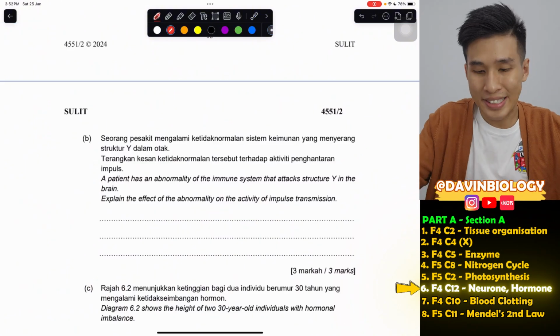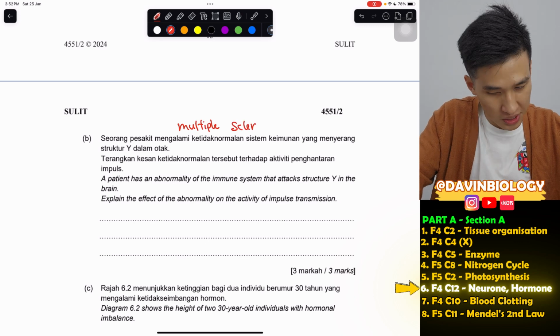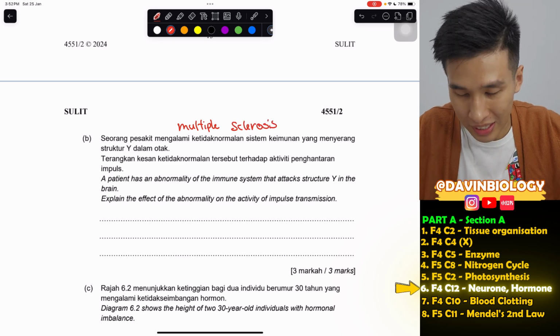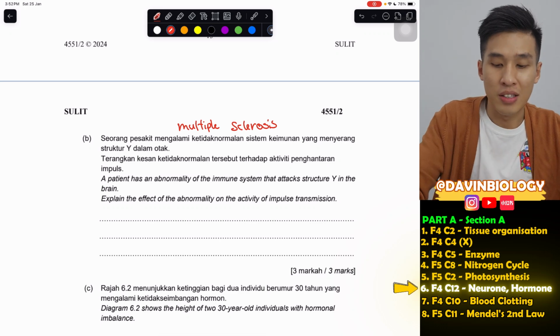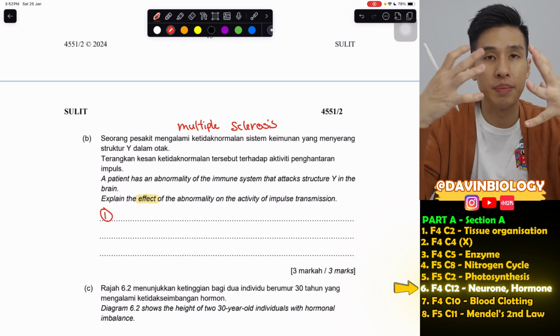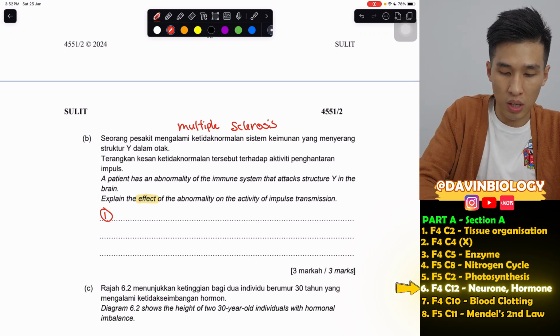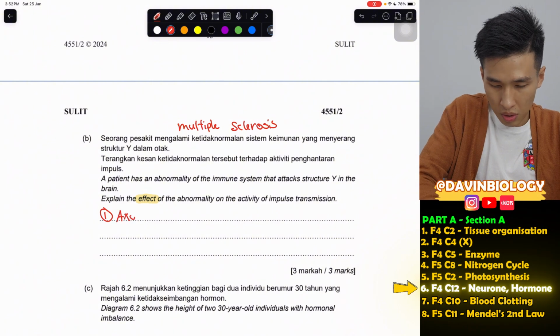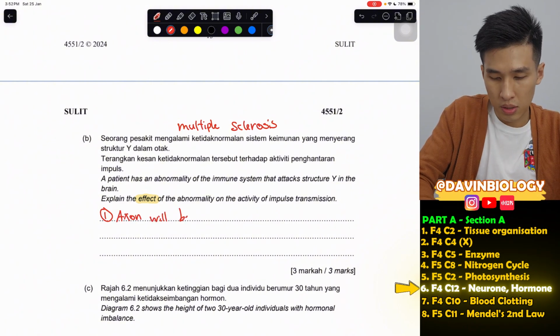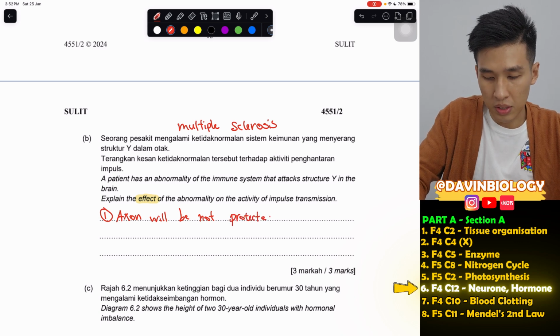Okay. By the way, this disease is actually called multiple sclerosis. But this question, they didn't ask you to name the disease, right? They just asked you to state the effect of the abnormality. Right. Number one, without this, there's nothing to protect the axon. So the axon will not be protected, meaning to say it will get infected easily.